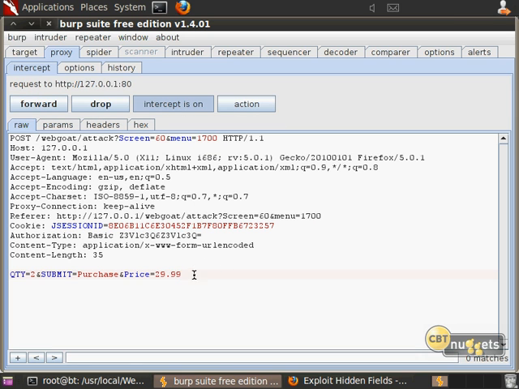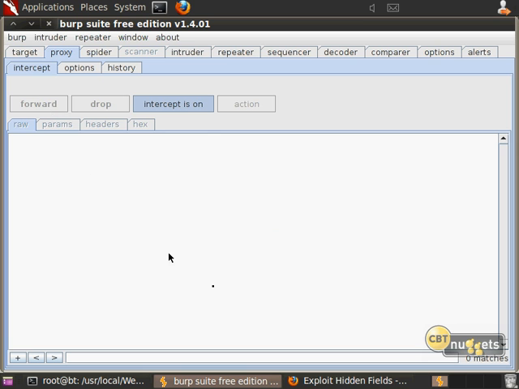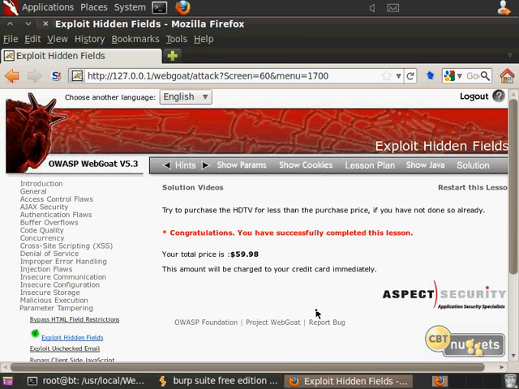And one thing I found is if you just change the decimal points, not a totally different price, like $28.75, then it's much less obvious as well. I say that as if I've done this before, and I assure you I have not. Anyway, I'll go ahead and forward this. And now, look, hey, I got two televisions, two HD televisions for only $59.98. And they're going to charge my credit card immediately.